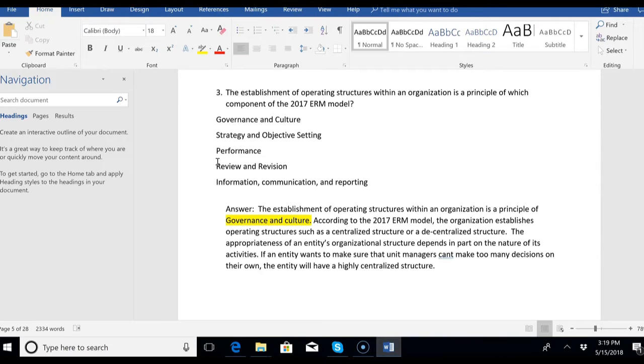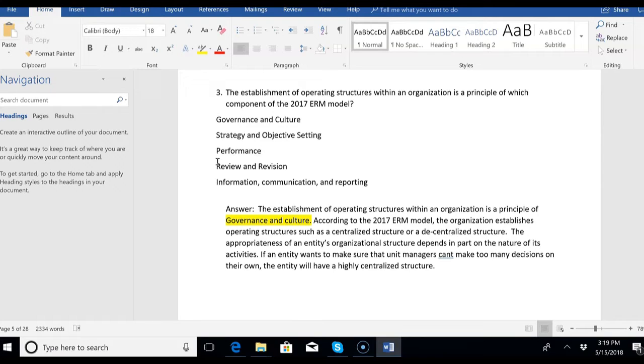So go to number 3. The establishment of operating structures within an organization is a principle of which component of the 2017 ERM model? And we are back at governance and culture because we've never left. We're keying in on the 5 principles that support governance and culture, and this one would be establishing operating structures within the organization. That's a principle of governance and culture.